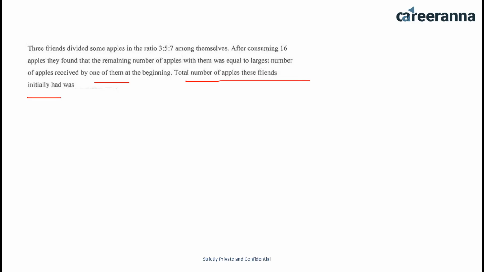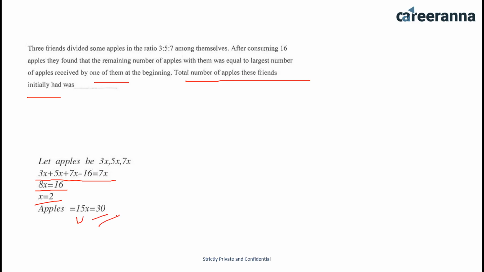Very easy question. We can assume the numbers to be 3x, 5x and 7x. So as per the question, this should be the condition. Solving this equation we can get easily, like 8x should be 16. If 8x is 16, x would be 2. If x is 2, total number of apples would be 15x, which is 30. Answer for this question is 30.